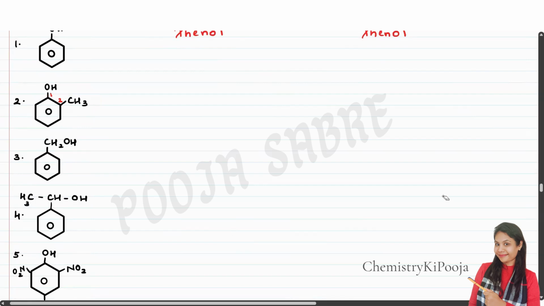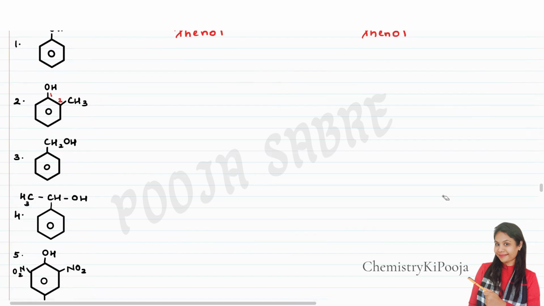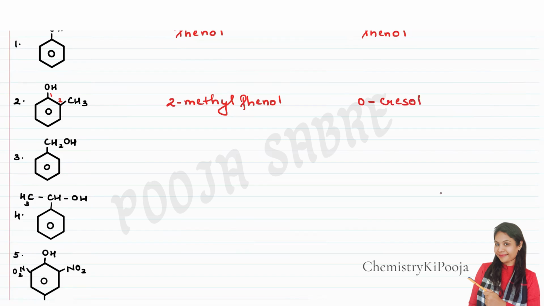The priority of the OH group is more in this case. So remember, phenol becomes the parent. On the second position, we have methyl, so 2-methylphenol. Clear? Now talking about the common name, ortho because of the 1 and 2 positions. And if OH and CH3 groups are present on the benzene ring, we call it cresol. So the name is o-cresol.